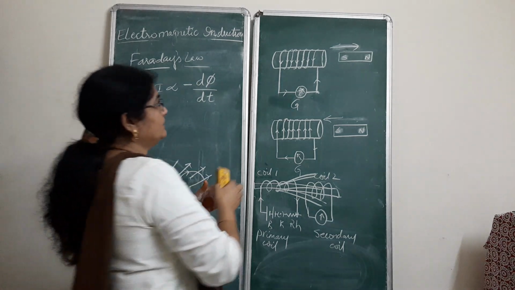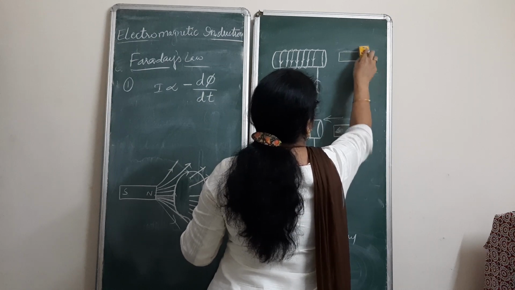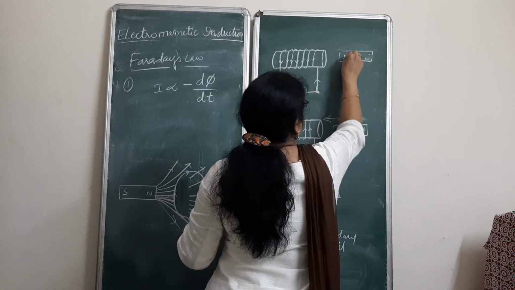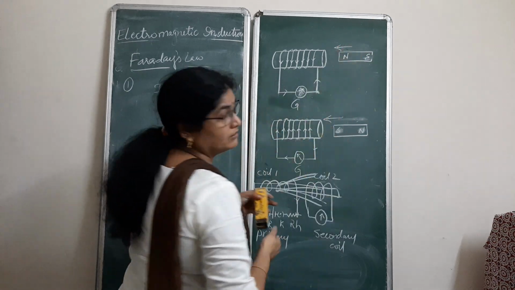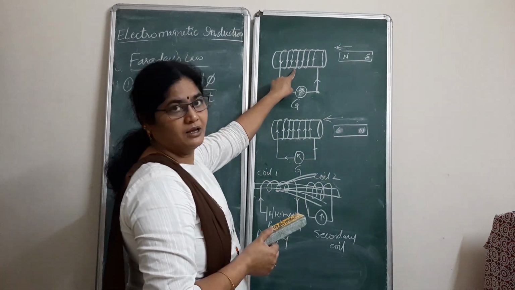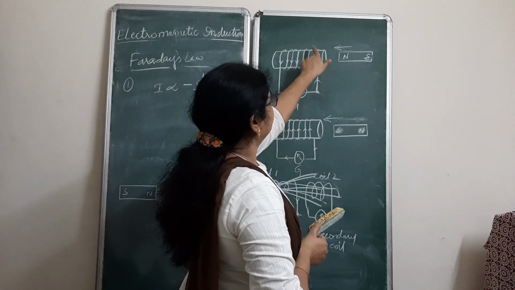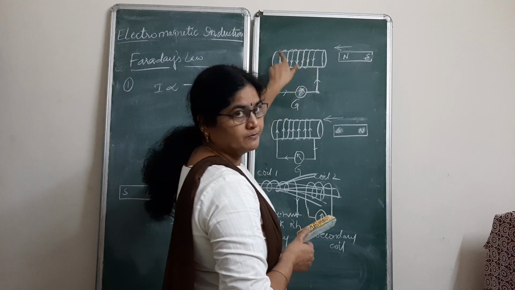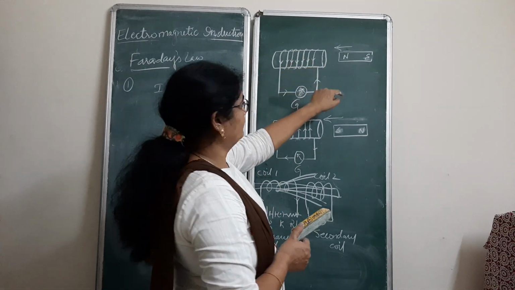For example, in the previous case, when you have taken the north pole and south pole of the bar magnet, and when you try to move this bar magnet towards the coil like this, I said current will be generated in this particular direction. Why only in this particular direction? Why not in the reverse direction?